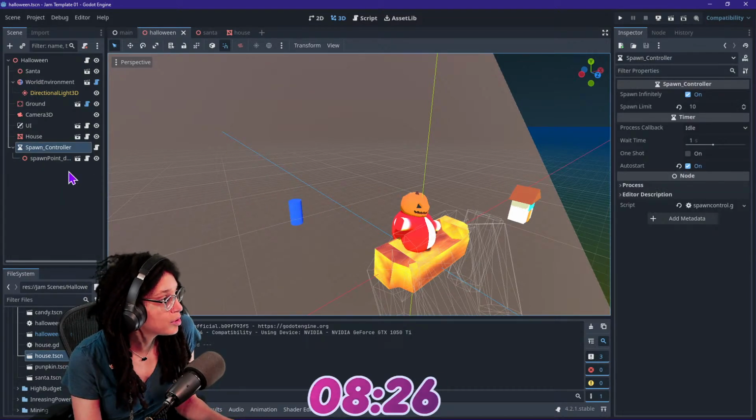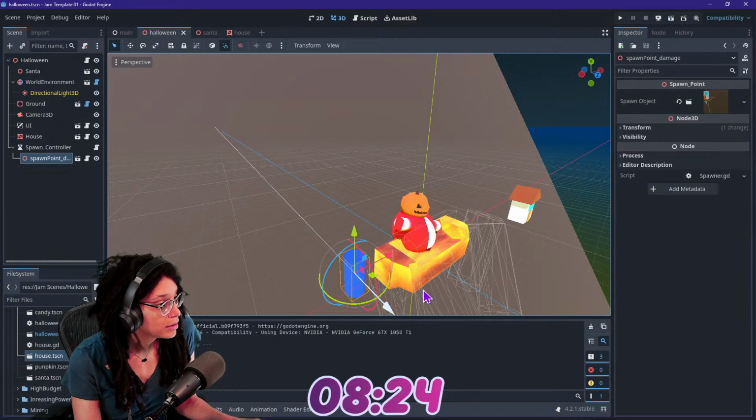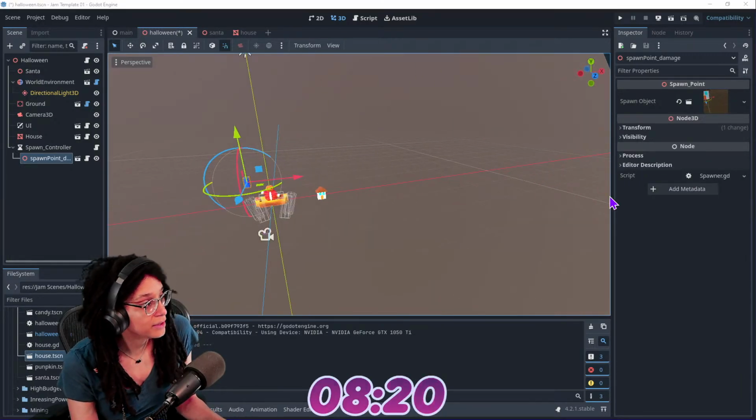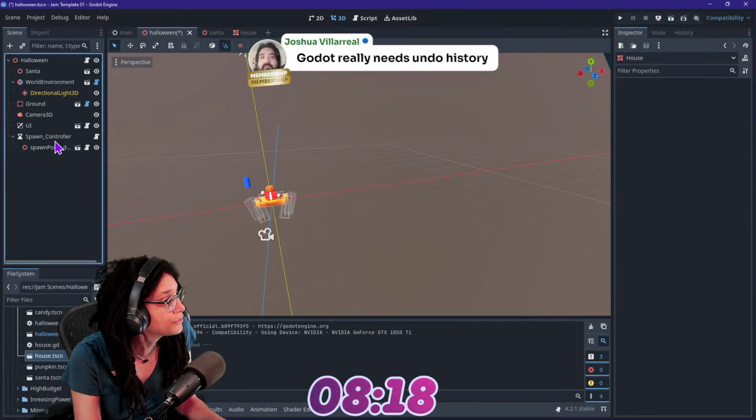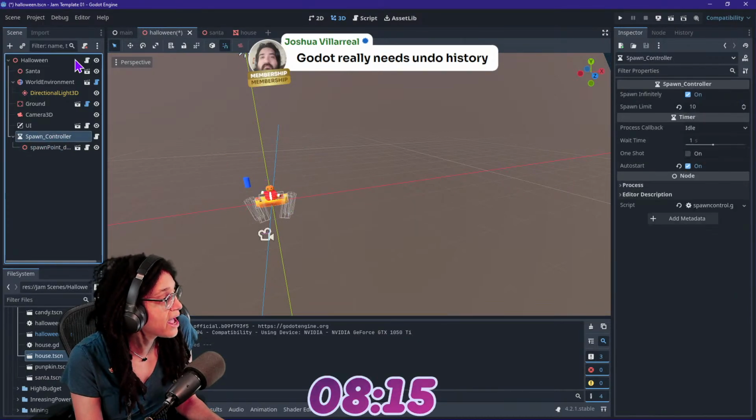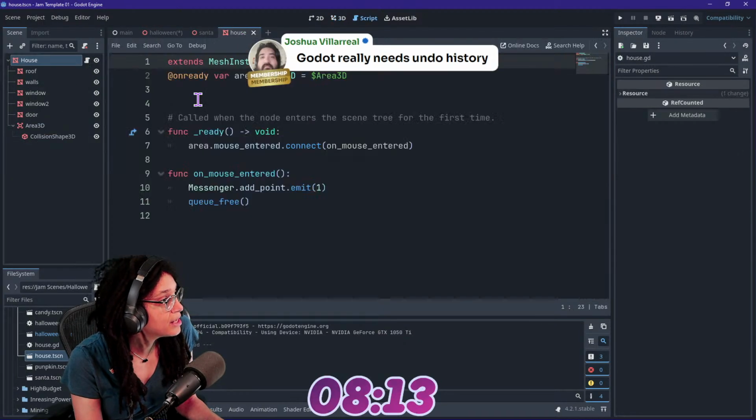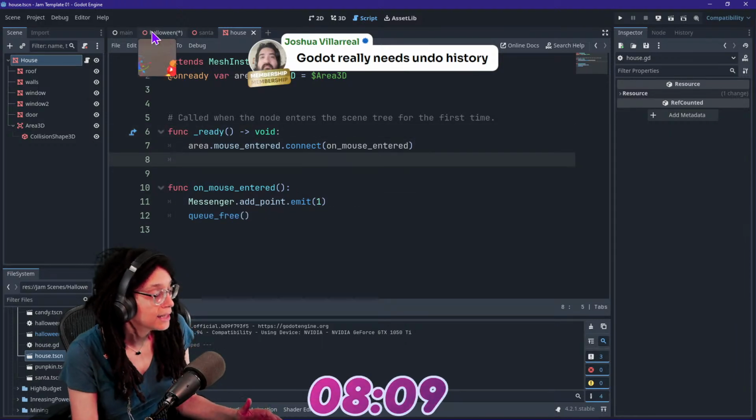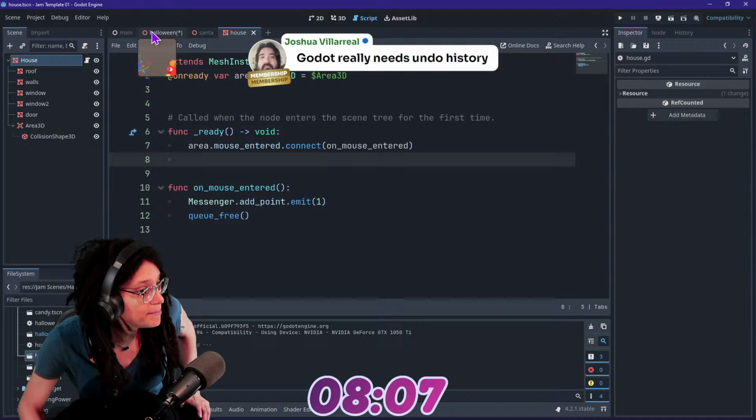Please move that spawner a little bit closer so the houses aren't super tiny. Yes, Godot does need undo history. Do I ever agree? Now, on the house itself, I want its position to be kind of randomized, but it has to be based on something.